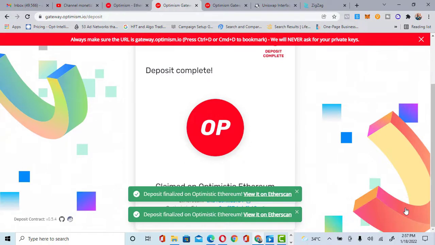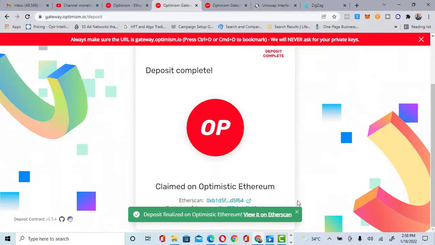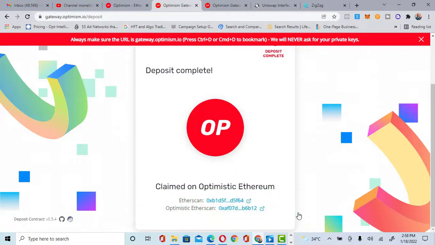Welcome back. It took us less than 10 minutes to completely deposit our Ethereum on the Optimism network. So this is what you're going to face when you are depositing it. Just click on deposit and wait for the transaction to complete. Now we have actually deposited our Ethereum on the Optimism network. What's the next thing for us to do?